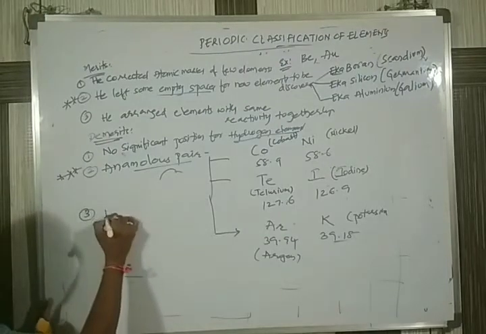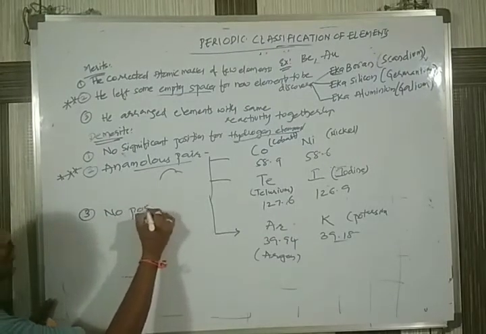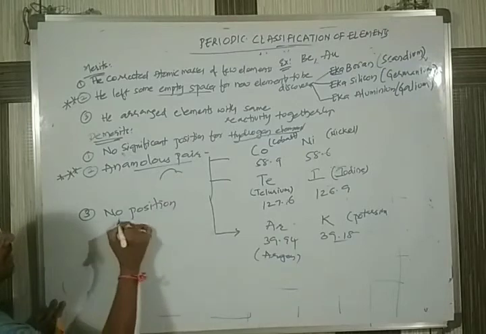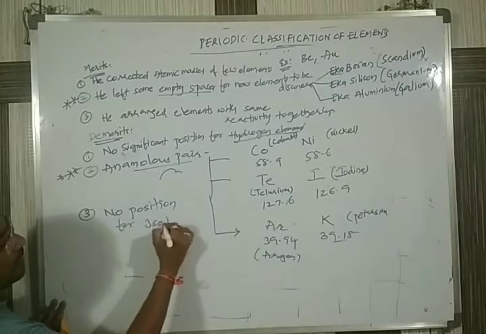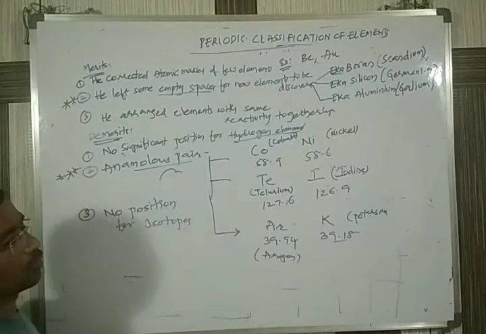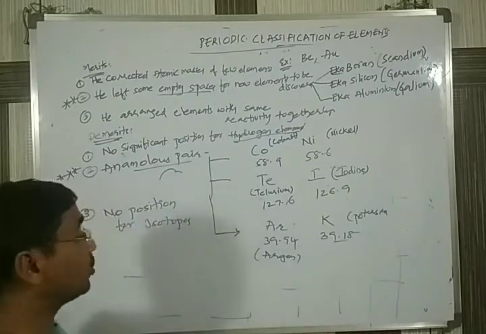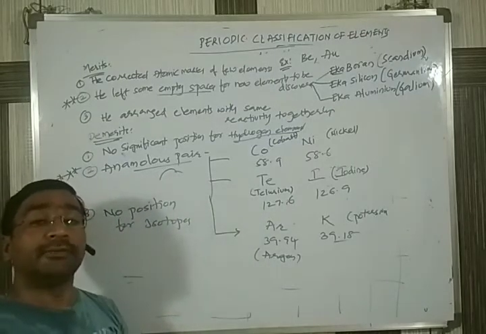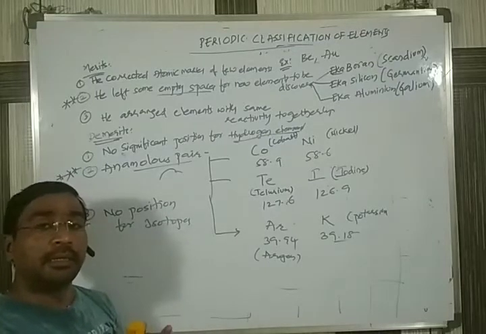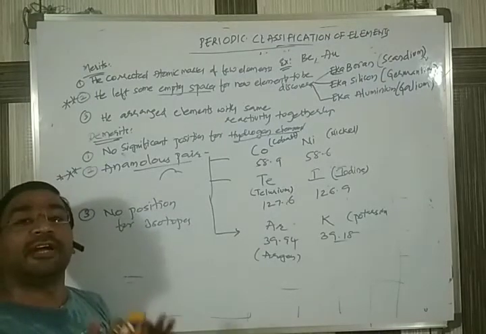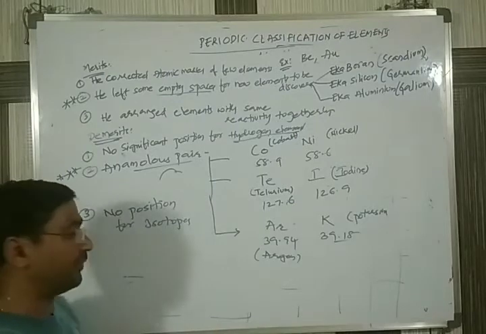Next, the third drawback is no position for isotopes. First of all, you have to know what isotopes are. Isotopes are elements having the same atomic number but different mass numbers. The mass number should be different.